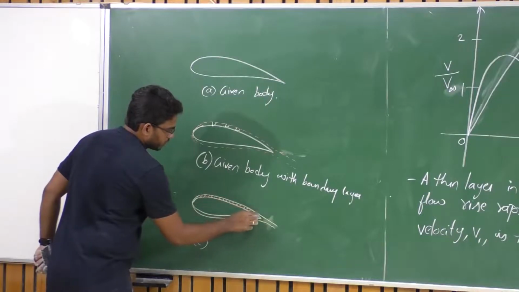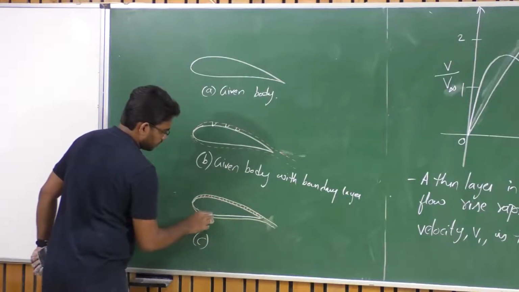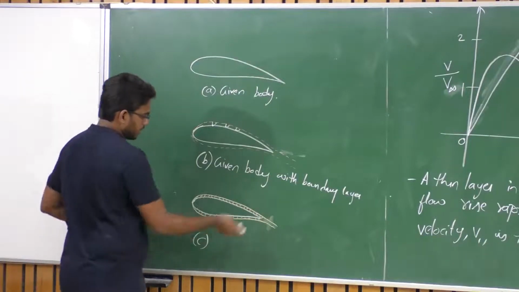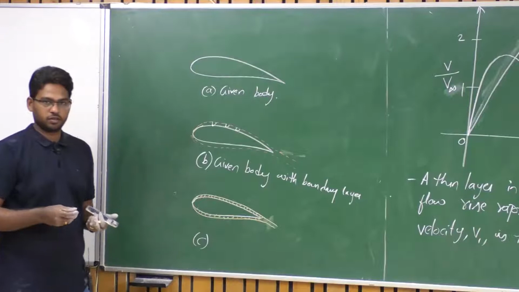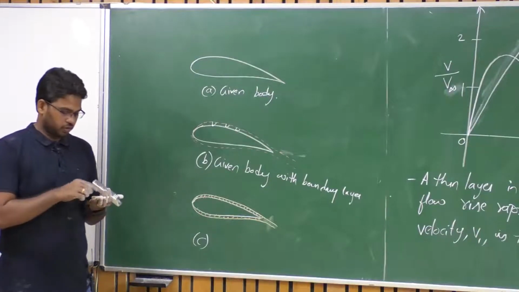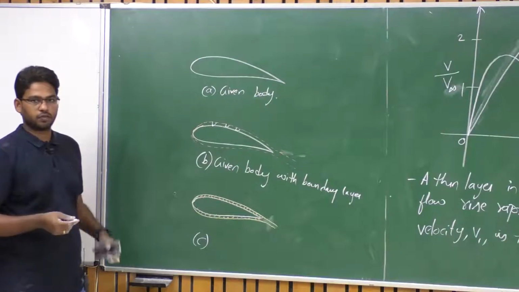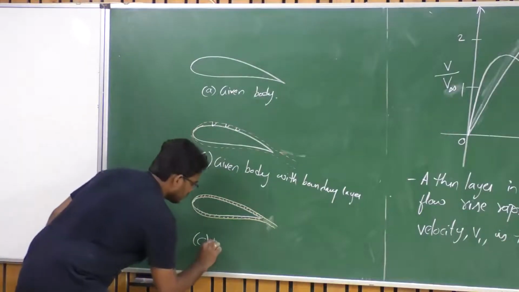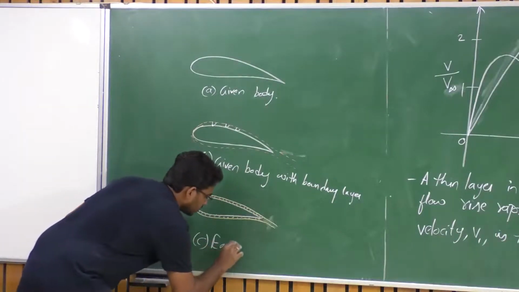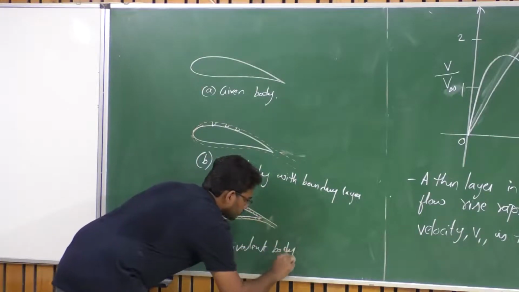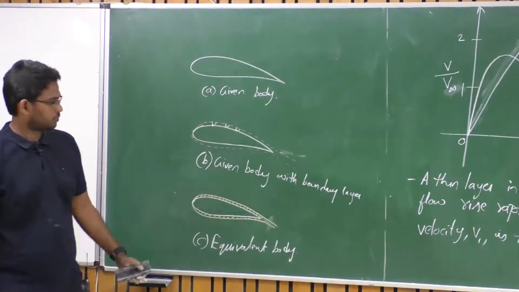So we can replace our given body by means of this equivalent body, right? And consider the flow is inviscid. And you can figure out the corresponding pressure distribution as well as velocity distribution using ideal flow theory. So this is called the equivalent body, right? Fine.